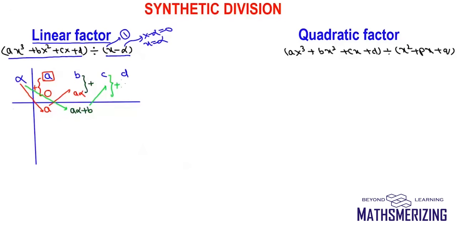Now for example, suppose I have to divide x cubed minus 6x square plus 11x minus 6 with x minus 2. So the coefficient of x is 1 and the root is 2. So I'll draw two lines.